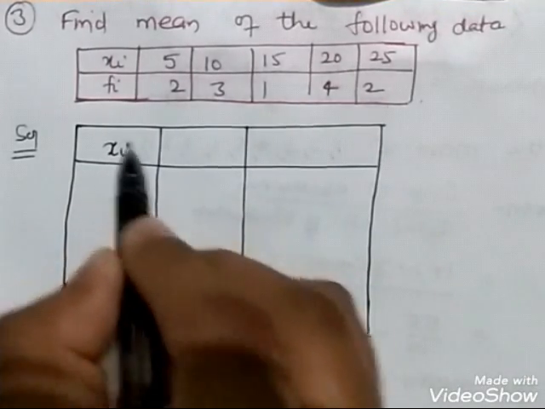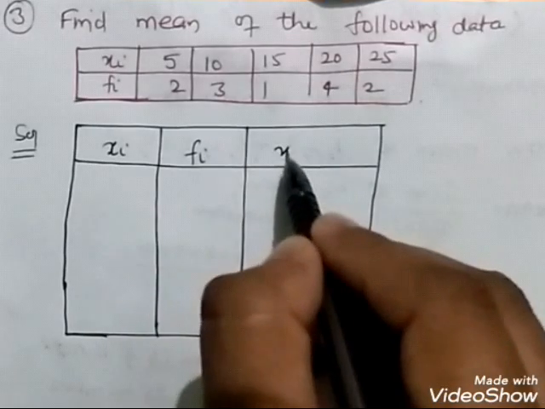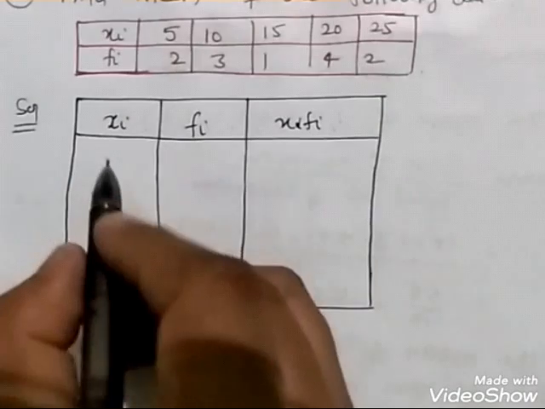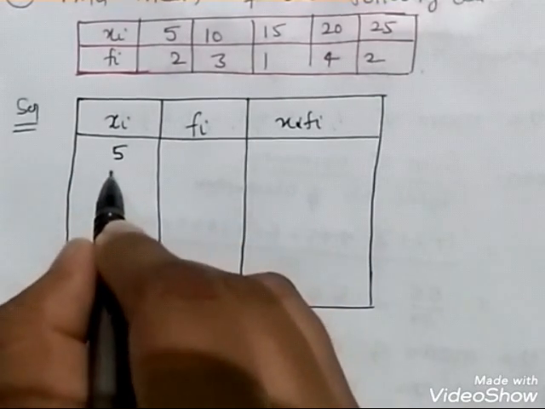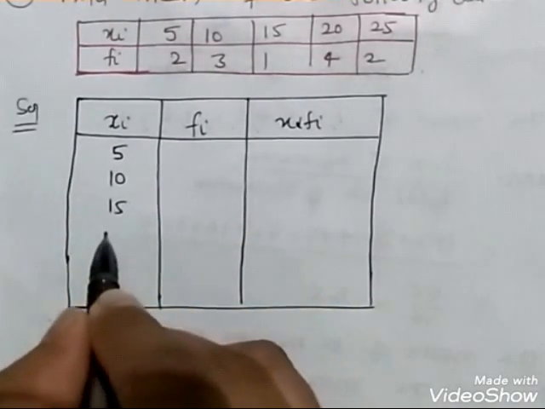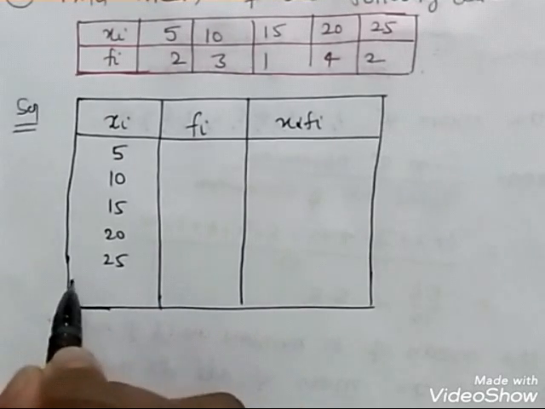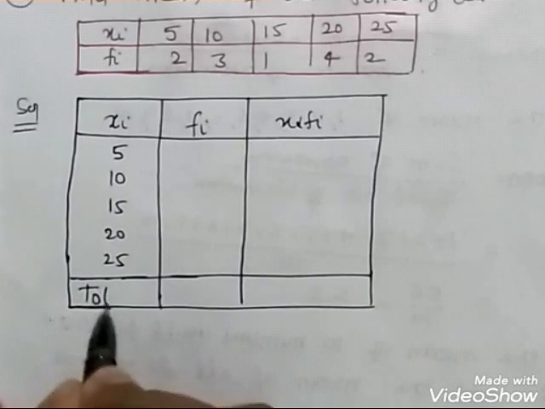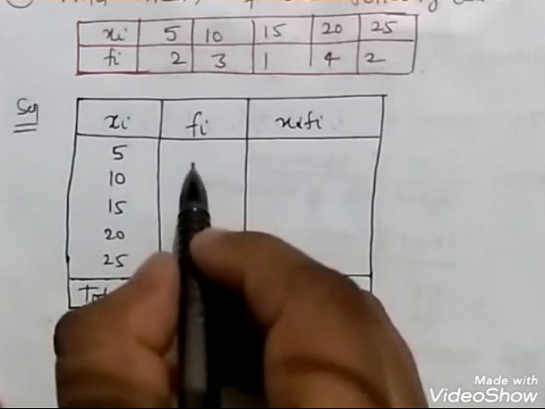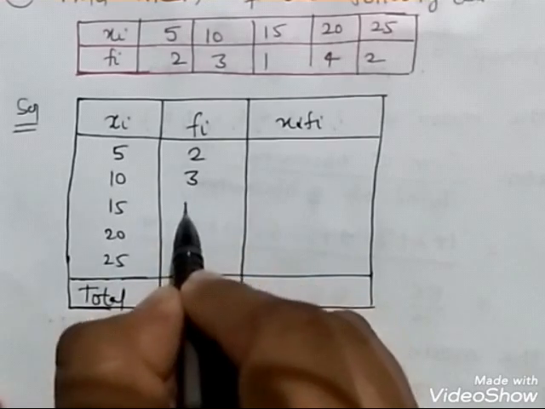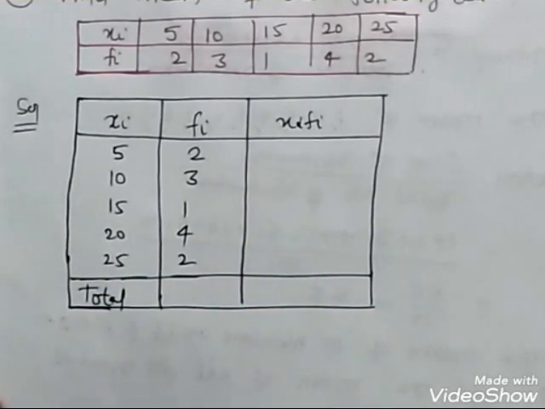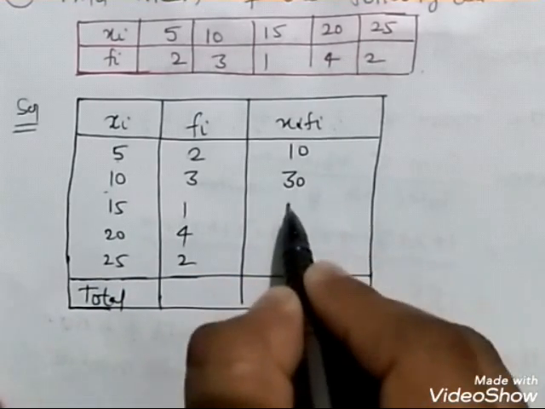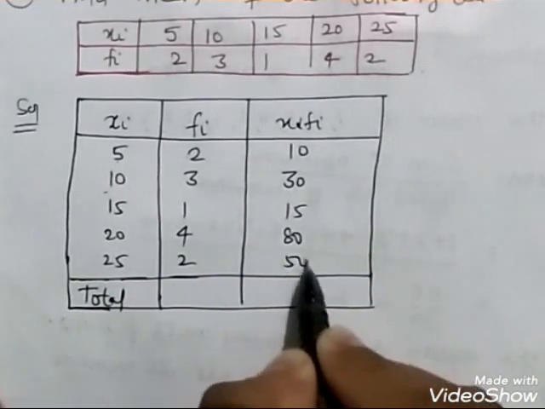This is 5, 10, 15, 20, last is 25, and at the end you write total. Fi is 2, 3, 1, 4, 2. Okay, 5 2s are 10, 10 3s are 30, 15, 80, 50.